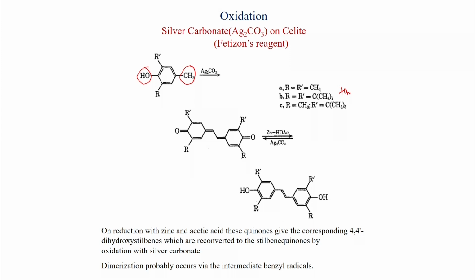And the dimerization probably occurs via an intermediate benzylic radical. So most likely when a CH3 group is present para to the OH group, and if there is a substitution like methyl, then this benzylic radical is formed, and this benzylic radical first goes to the stilbene phenol.